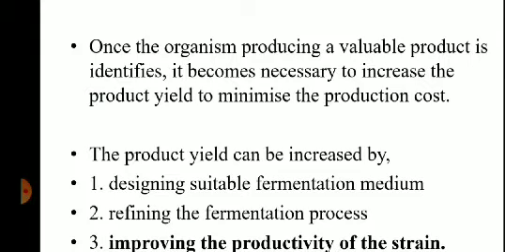So in primary screening and secondary screening, we isolate, detect and identify an organism having the capability of producing an industrially important or commercially important product. Now, once you have isolated the organism producing a valuable product, it becomes necessary to increase the product yield to minimize the production cost. Okay. So, as we have isolated the organism, the next thing we need to do is to increase the product yield.